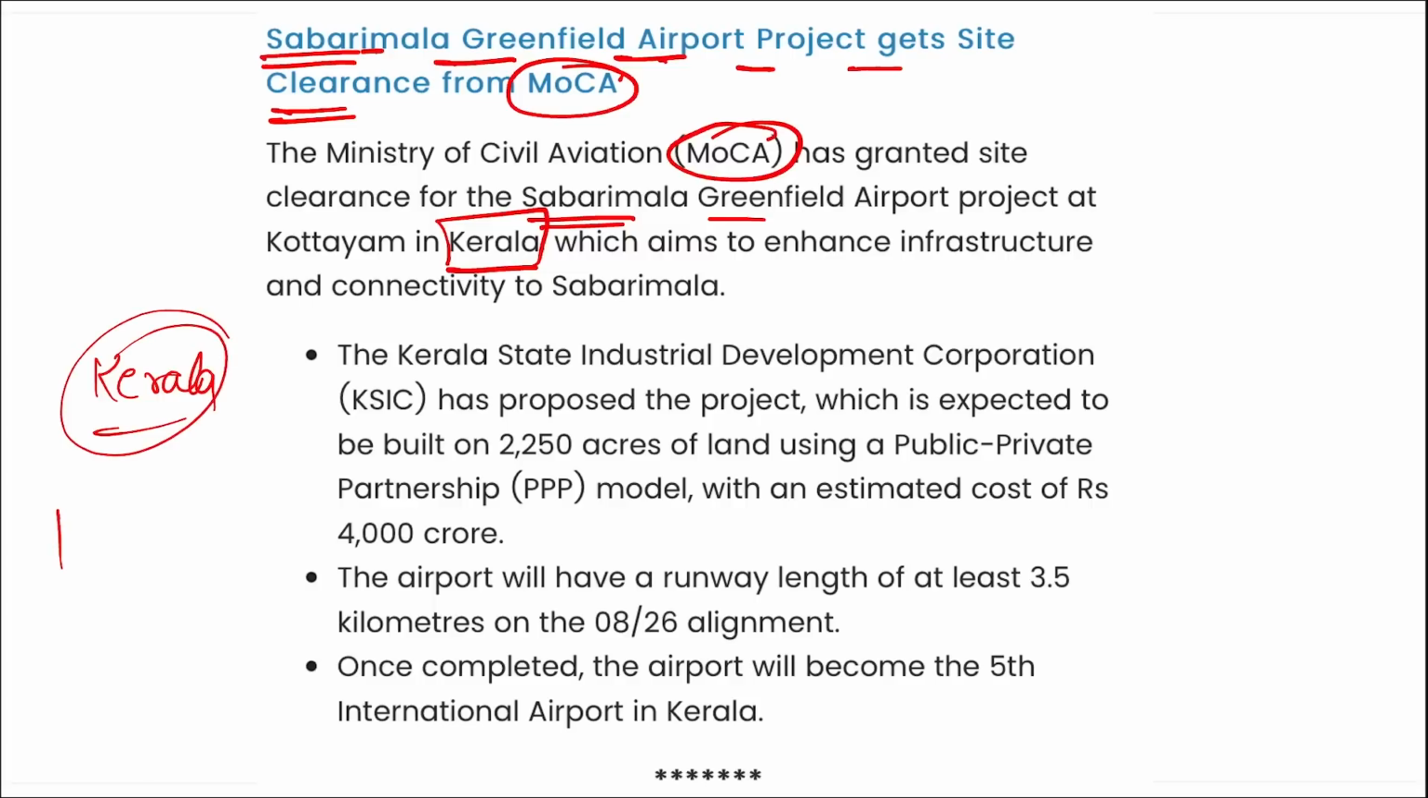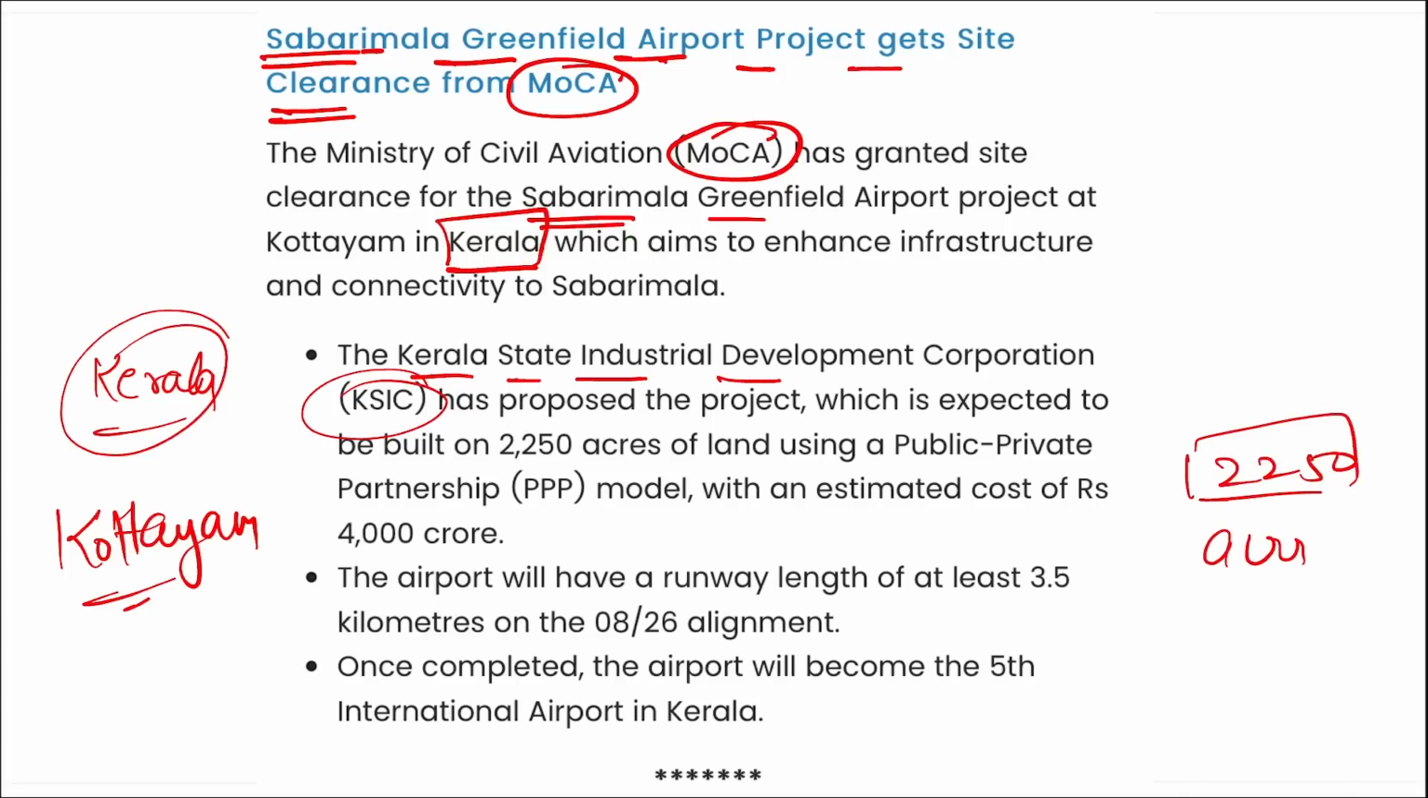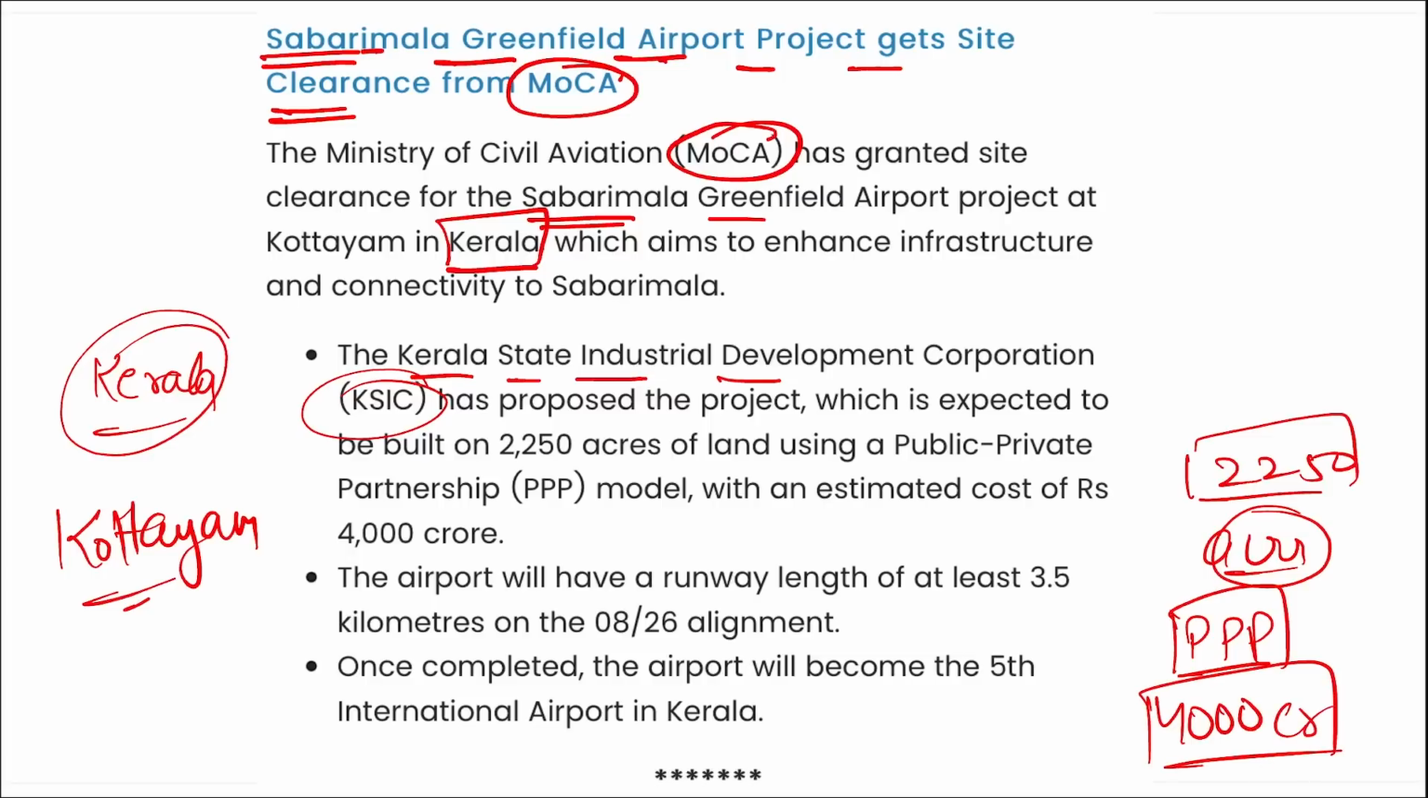Right? In Kottayam, Kerala. And remember, Kerala State Industrial Development Corporation has proposed the project to be built on 2250 acres of land. And remember, it will be built on a PPP model, that is triple P model, public private partnership, and the estimated cost of this project will be around 4,000 crore rupees. Right, and once completed, this will be the 5th international airport in Kerala.